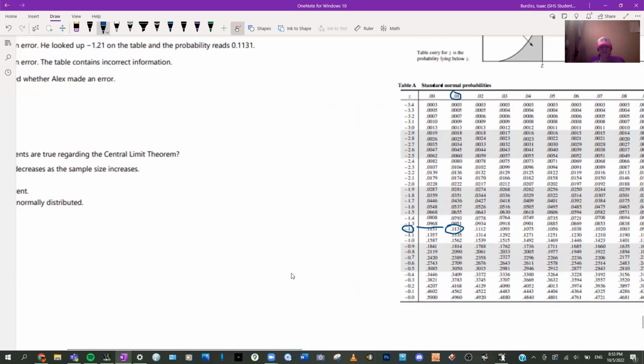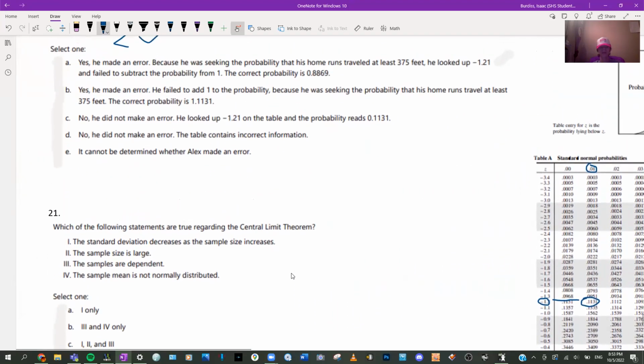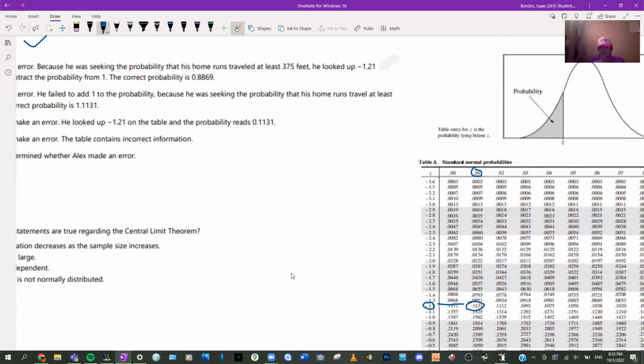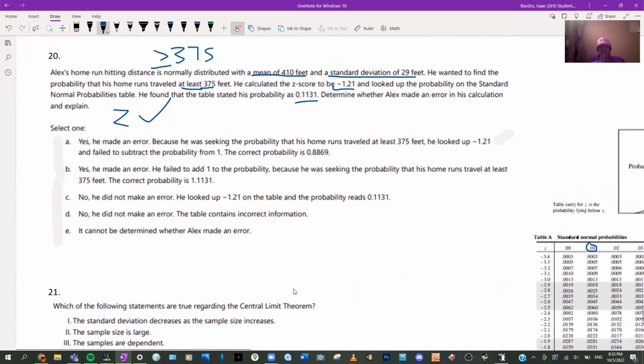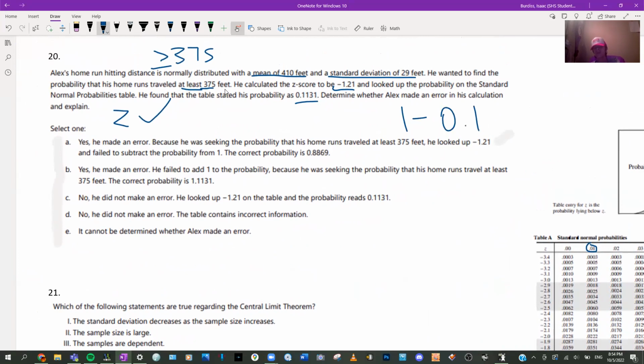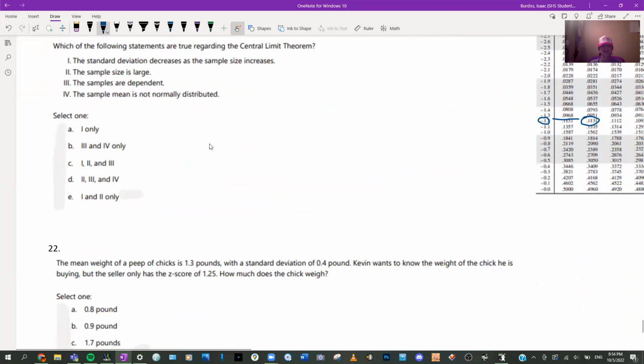And then you might be tempted to say that he did it right. But what did I say? I said that's the percent that it can be below. He's trying to find that it can be at least. So we would have to do 1 minus this to find it. Or if we change it to percent, then 100. So yes, he made an error. So he has to subtract the probability from 1, or from 100 if you made it into a percent. I already said that. So there you go.